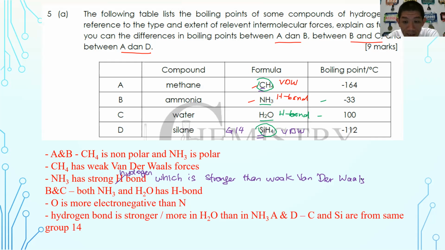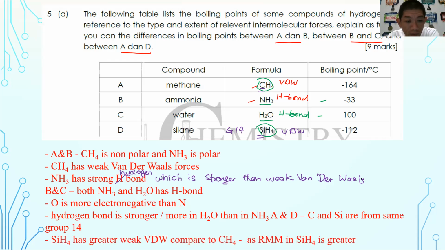Okay. And finally, between A and D, so carbon and silicon are from the same group. This one you have to mention. Okay, you have to mention that they must have something common, only then you can compare, isn't it? So both carbon and silicon are from the same group 14. However, silicon has a greater weak van der Waals forces, greater strength. You have to state the word strength. So why is it that it has a greater strength? Because relative molecular mass or molecular size